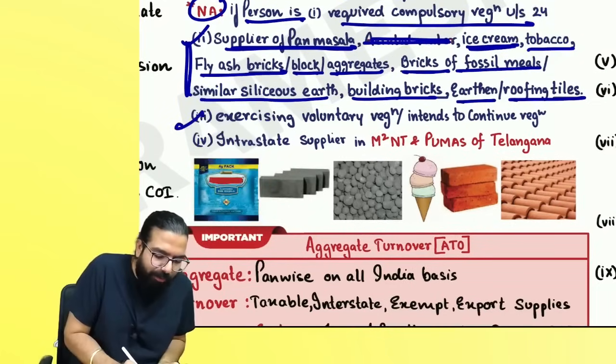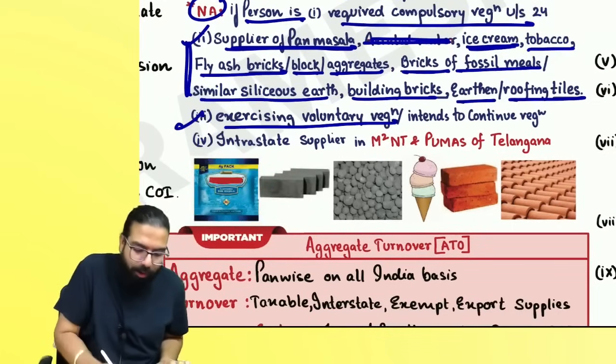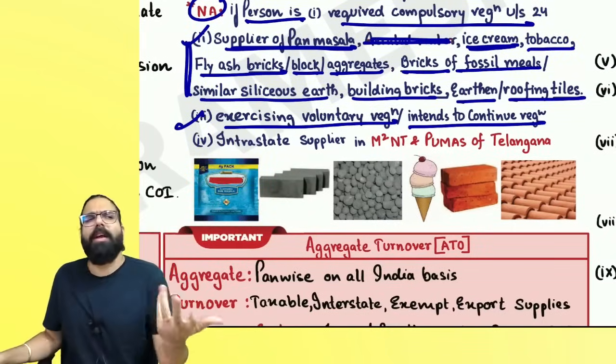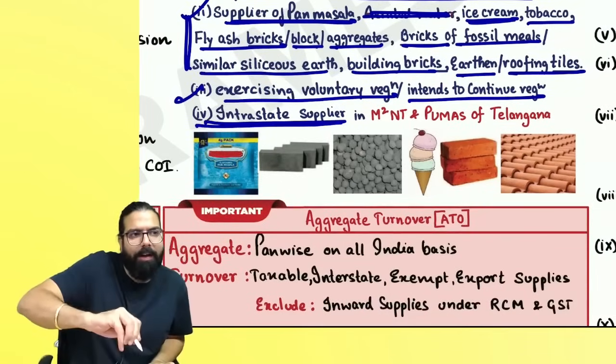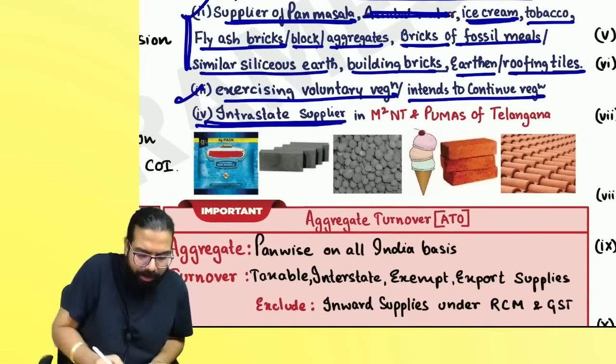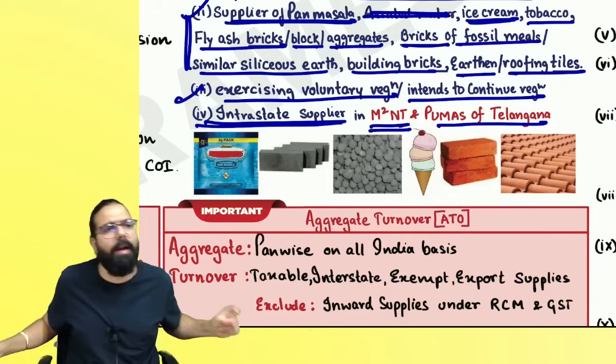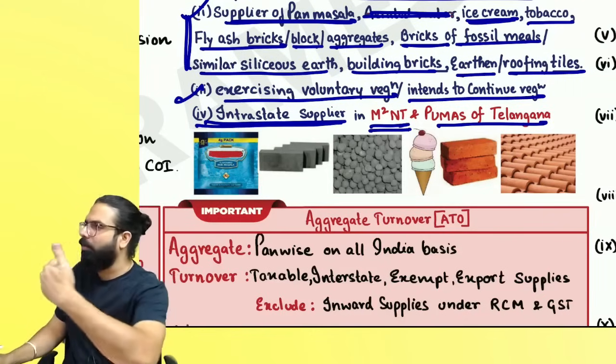The next one is if you are exercising voluntary registration or you intend to continue with your registration, then the 40 lakh rupees limit is not available to you. And also, if you are an intrastate supplier within the state in M square NT and PUMAS of Telangana, then the 40 lakh rupees limit is not applicable to you.